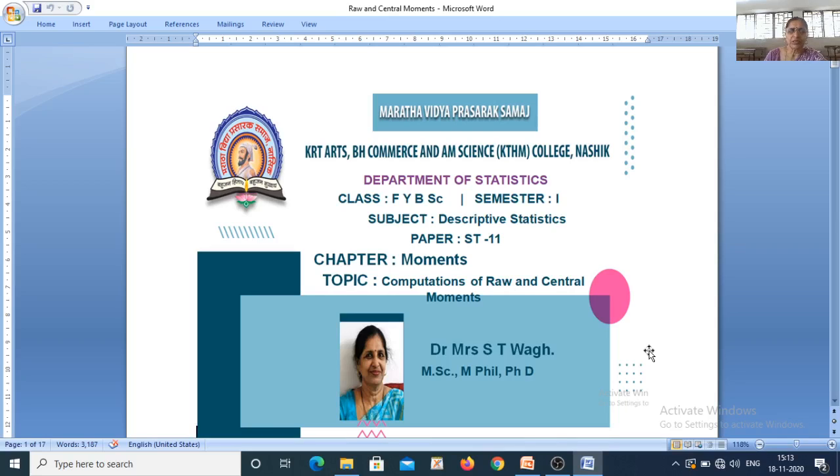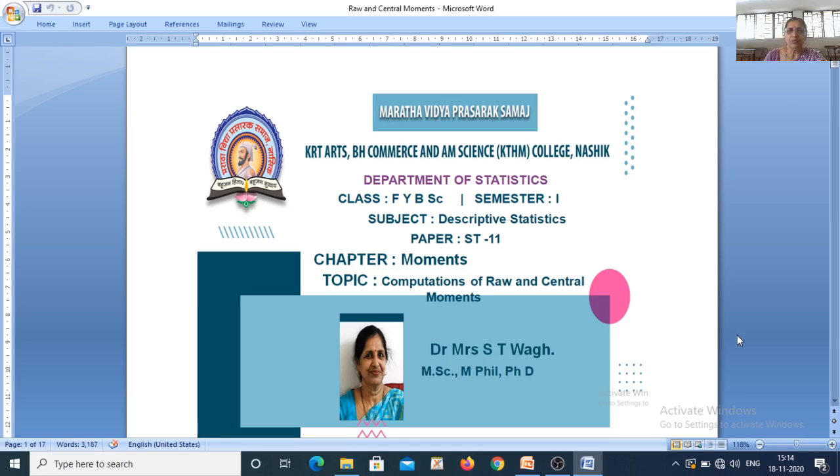Up till now, we have discussed how to find measures of central tendency such as arithmetic mean, geometric mean, harmonic mean, median and mode of the distribution. Similarly, we have computed quartiles of the distribution and then we discussed how to find measures of dispersion. We discussed four measures of dispersion, namely range, mean deviation, quartile deviation and standard deviation. So these are the measures which give center and spread of the distribution.